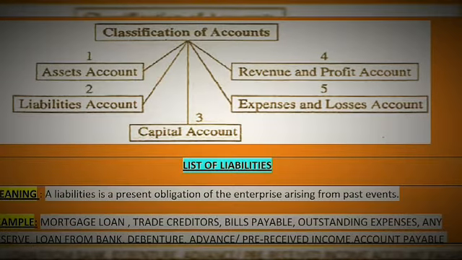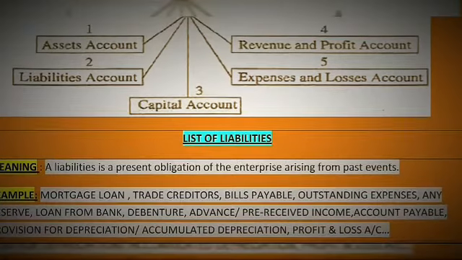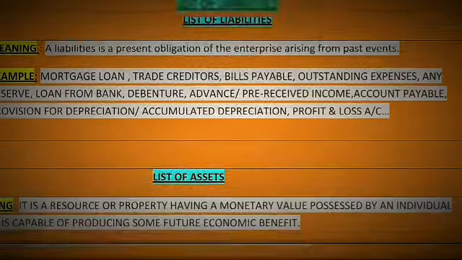Then our point is liability. Meaning of liability. A liability is a present obligation of the enterprise arising from past events. An organization or a firm can have different types of liability such as mortgage loan, trade payable, bills payable, outstanding expenses, any type of reserve, loan from bank, debenture, advance or pre-received income, etc.